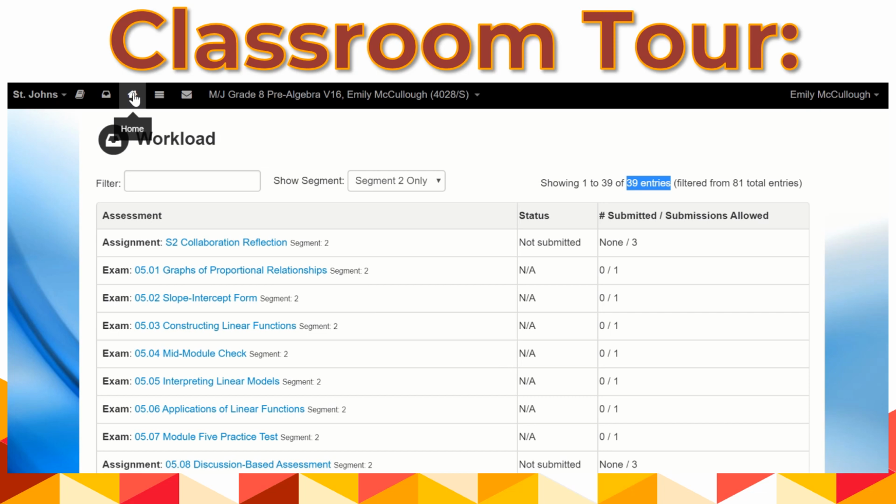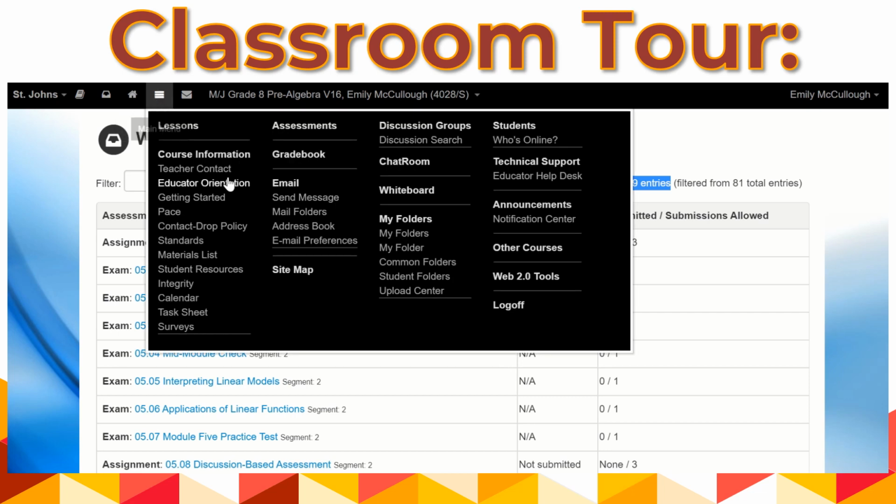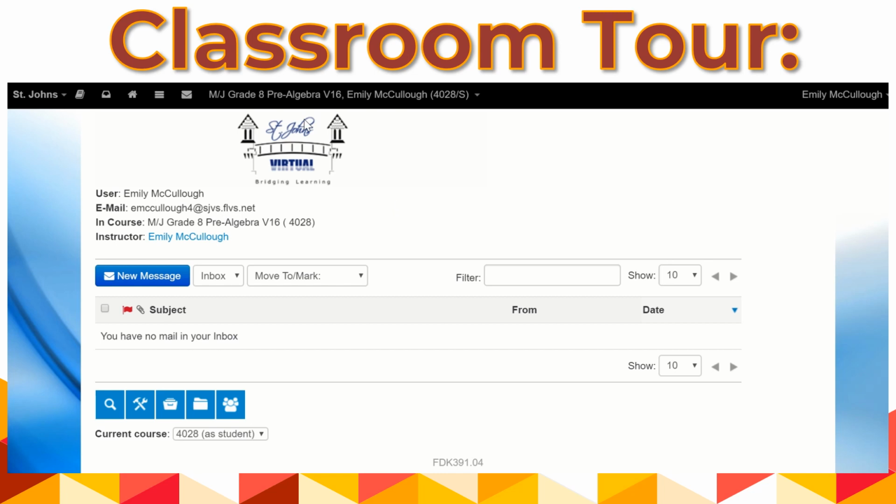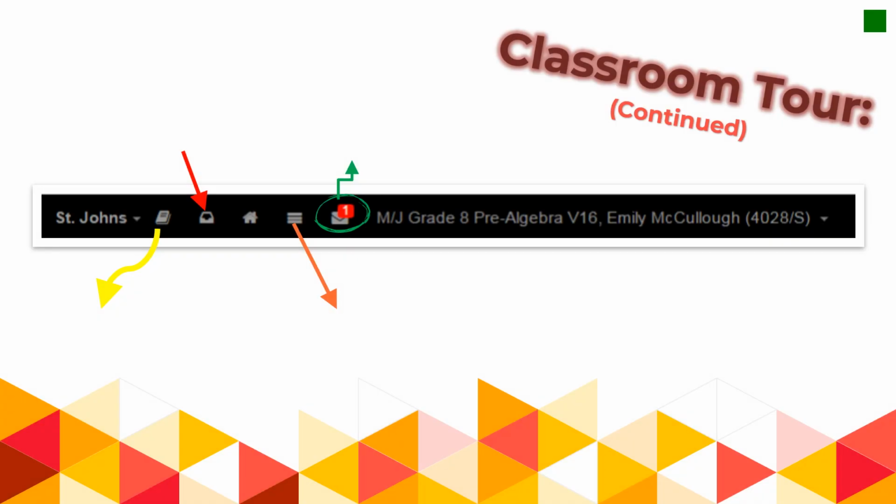To the right is your home button. To the right of that is your main menu button, which will give you information about the course. And then to the right of that is your email button, which you will check. Get in the habit of checking that because that's where I will communicate with you.